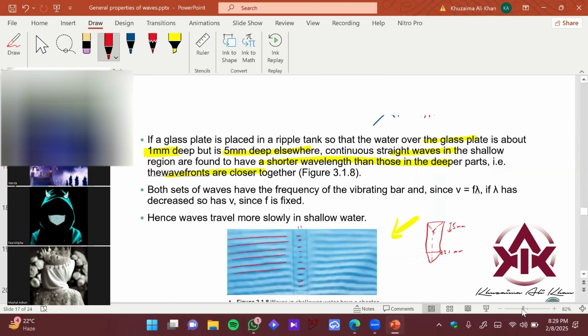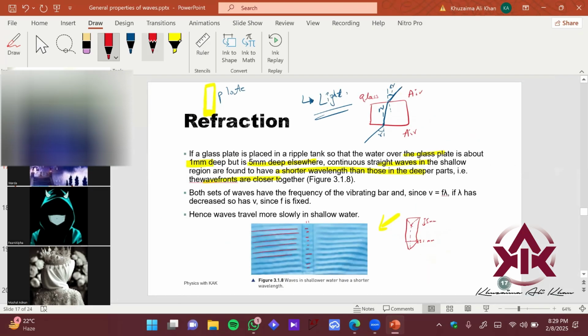They're saying that where the shallow regions are found, they have a shorter wavelength than those in deeper regions. Okay, so wavefronts are closer to each other over here. Both sets of waves have the frequency of the vibrating bar. Since speed equals lambda f, the speed is basically going to vary. But f is fixed over here, right?